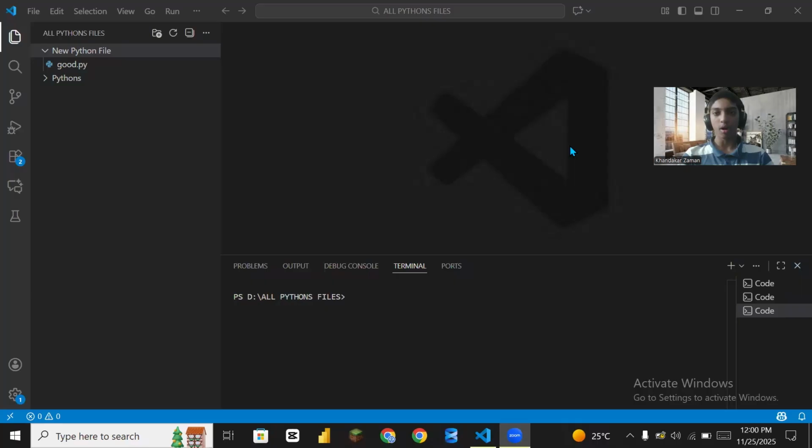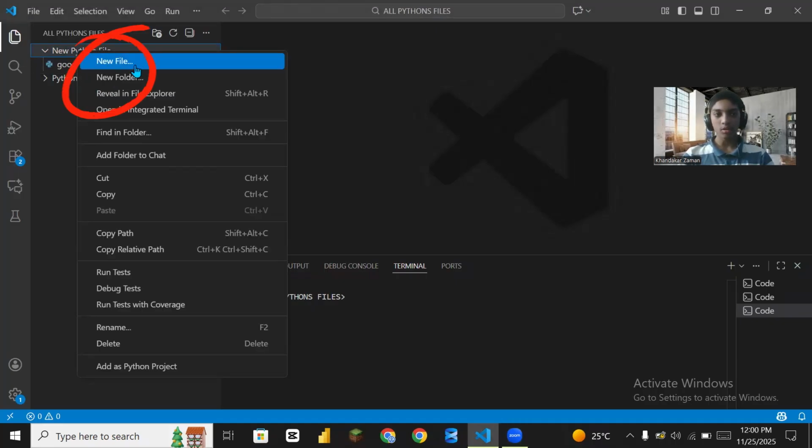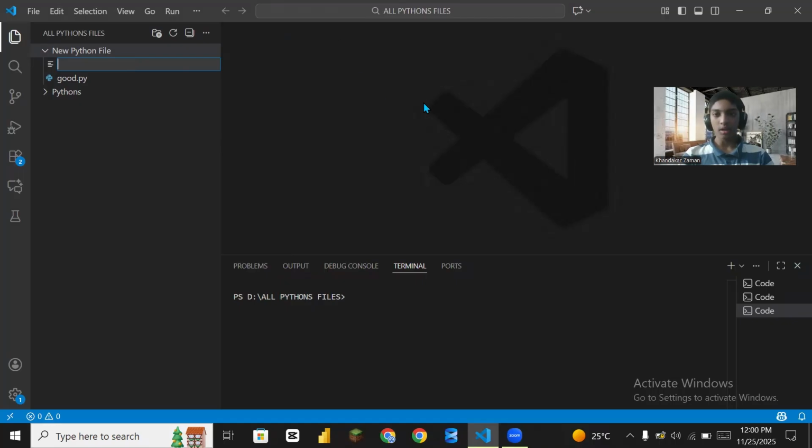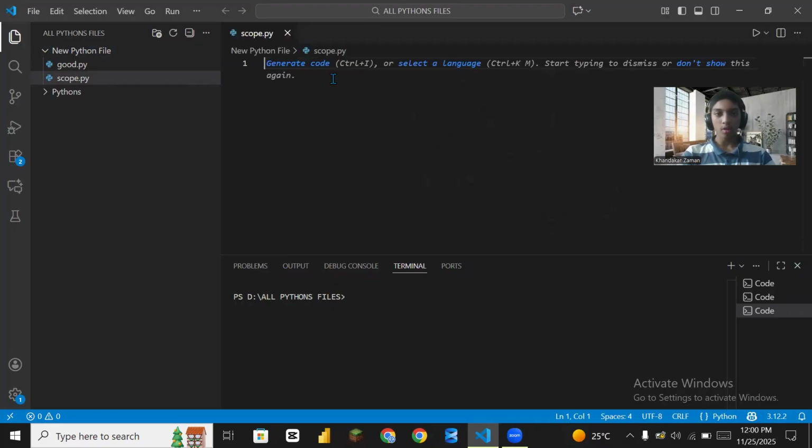Firstly, you need to open your Visual Studio Code on your desktop, and then we create a file in part 1. So we create another file. Click the new folder, then left click the mouse, click new file and it automatically creates that file. Now name it scope with the .py extension.